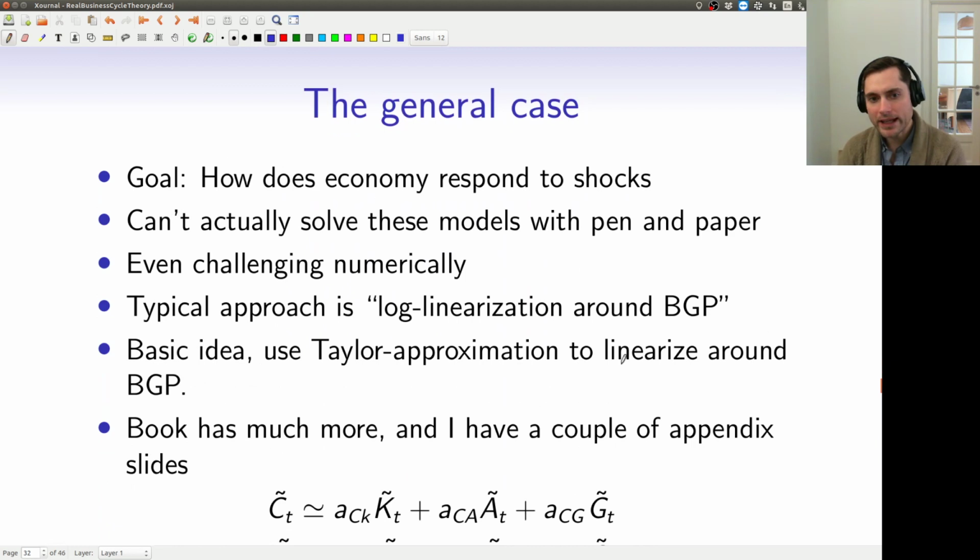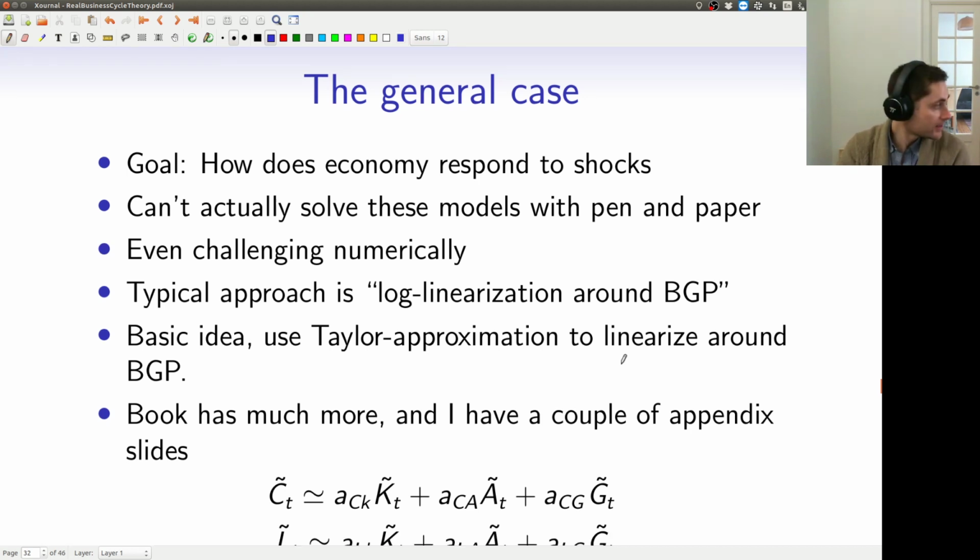So in the general case, we can't really solve this model if we want to answer the question like how does the economy respond to shocks. You saw that we even have a hard time simulating the neoclassical growth model. So this model, where we can have all sorts of crazy shocks to technology and government purchases, you could imagine that this model is much, much more difficult to solve. People's decisions are going to change when there's a shock.